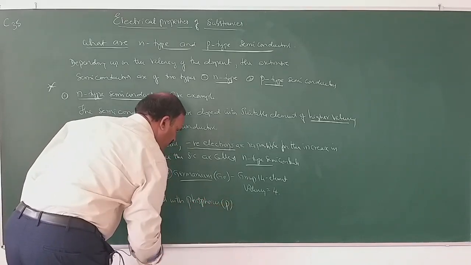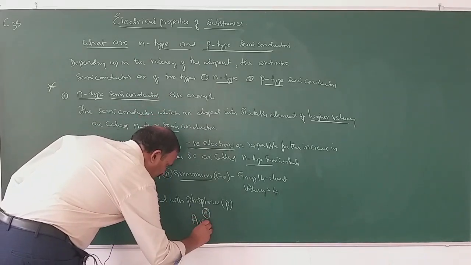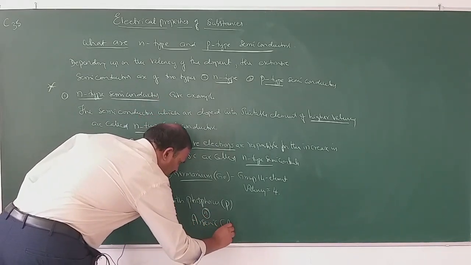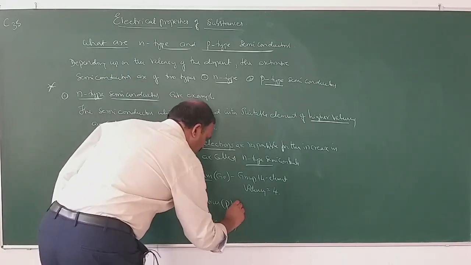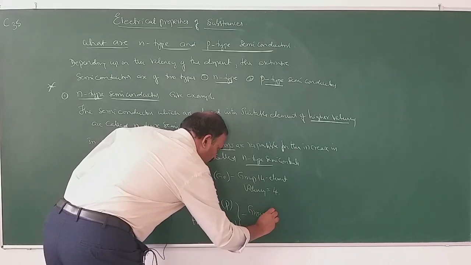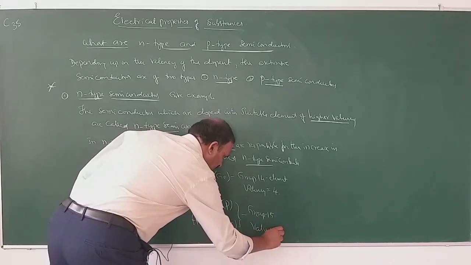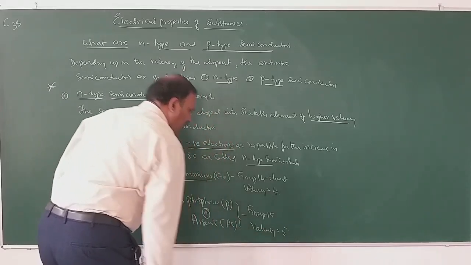What is this formula? P or arsenic. Its formula is As. So both these elements are group 15 elements and valency equals 5.